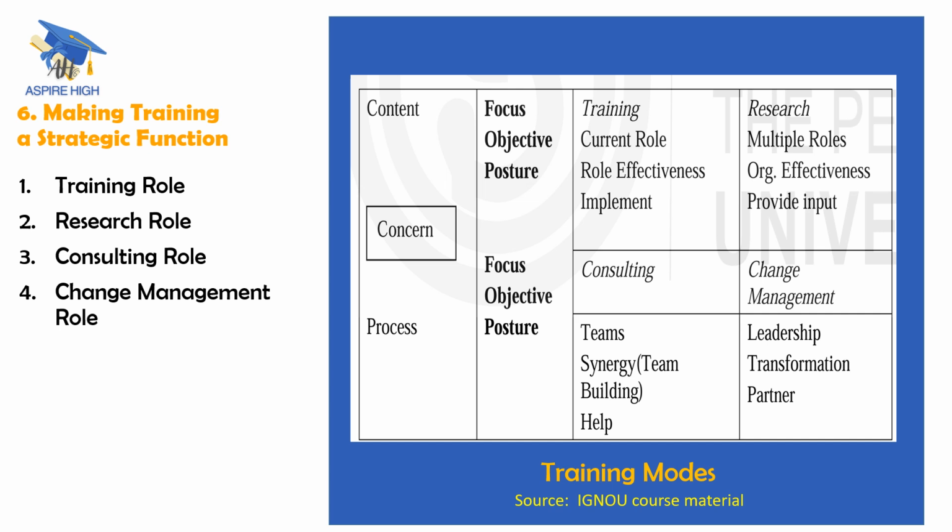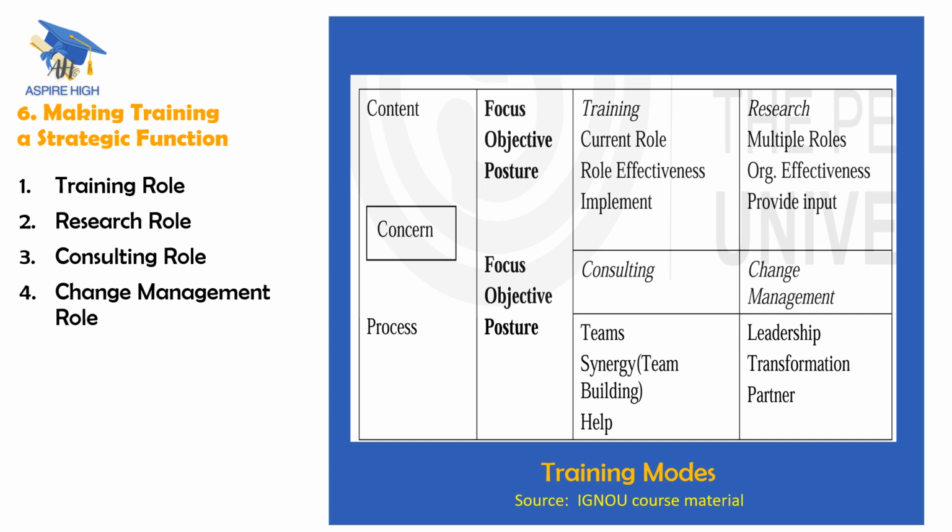If content is considered, if the future period is considered, it is called research role. Next, if process is considered and the current period is considered, it is called consulting role. If process is considered and future period is considered, it is called change management role. So there are 4 roles here: training, research, consulting, change management. Training and consulting pertain to the current period, research and change management pertain to the future period.